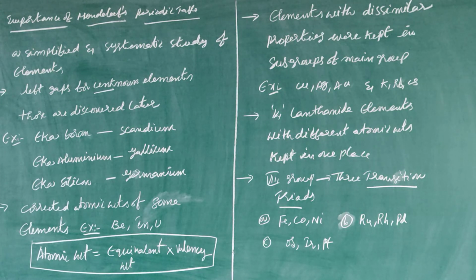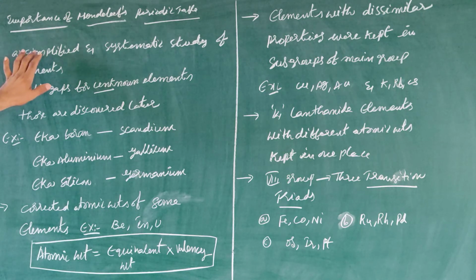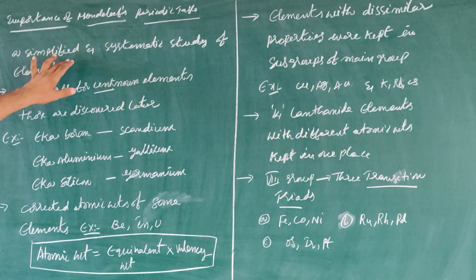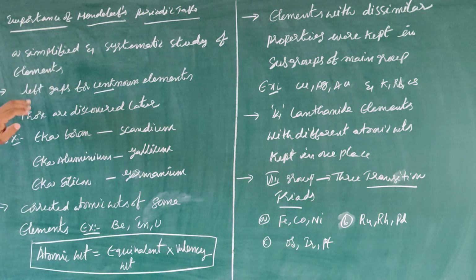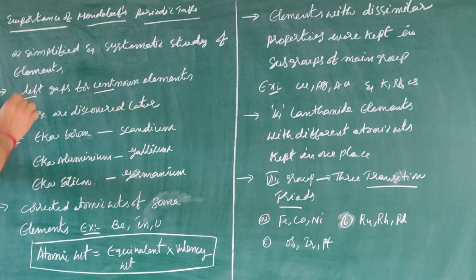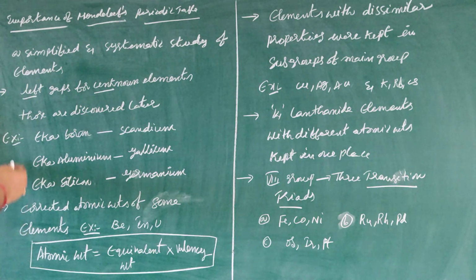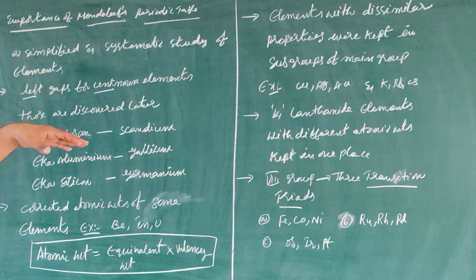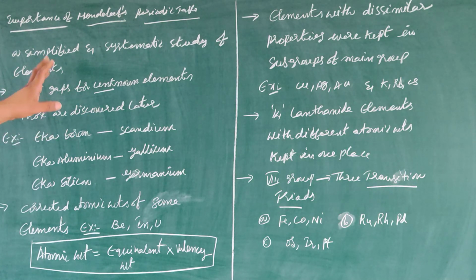Next one, importance of Mendeleev periodic table. This is a simplified and systematic study of elements. He left gaps for unknown elements, which were discovered later. So the gaps he left were correct. The gaps were filled later because the elements he predicted were discovered later.